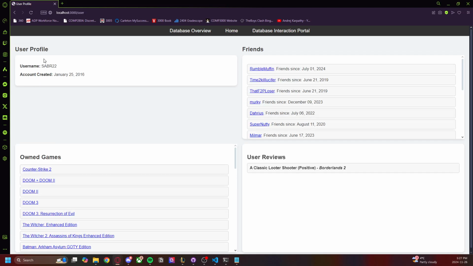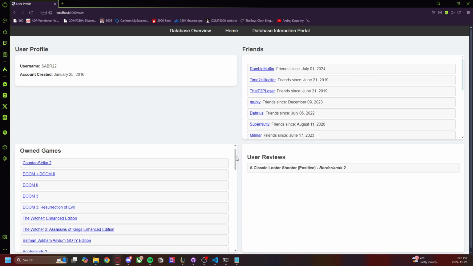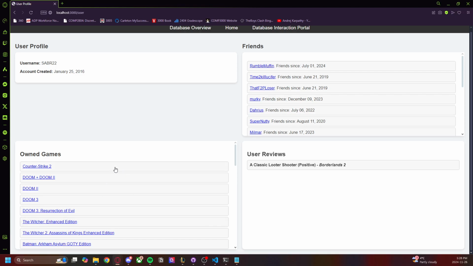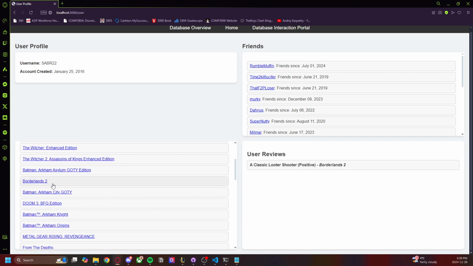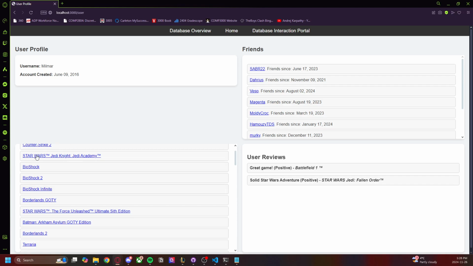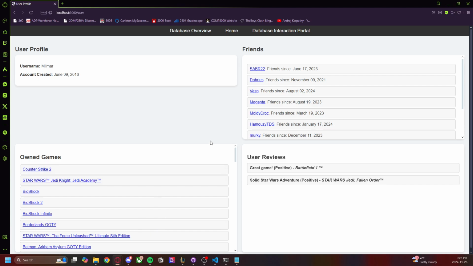So if we go back to the user profile quick, I will demonstrate the view of what an end-to-end query in my database looks like. For example, these games, as I stated, users can own many games and games can be owned by many users. So one game you can see here is Borderlands 2. I own that game in my profile and it shows up. And I also have many different games in my library, as well as my friend Milmar. We can check out his games. He also owns Borderlands 2 down here, as well as many other games. So we can see that end-to-end relationship in action.